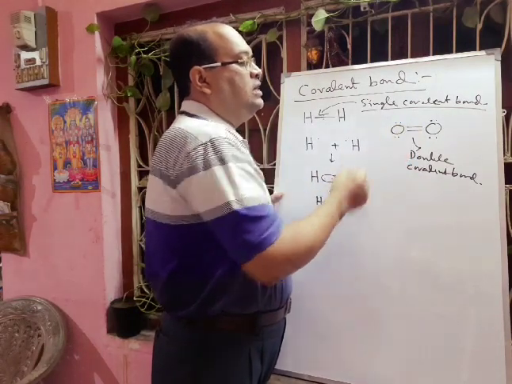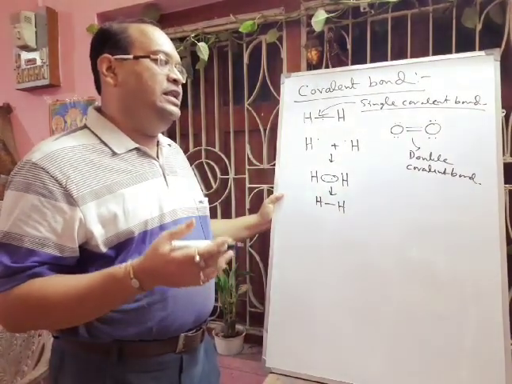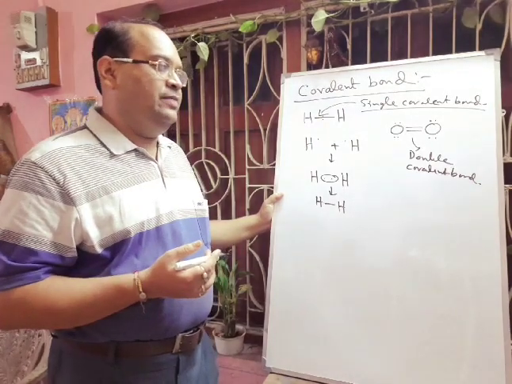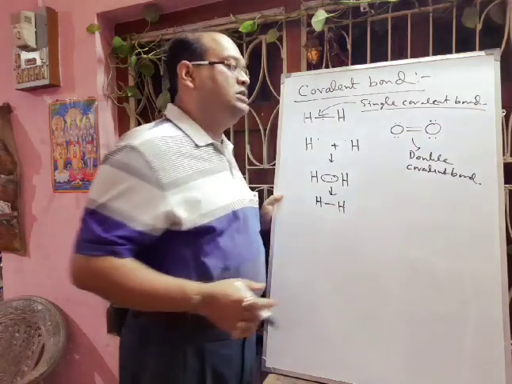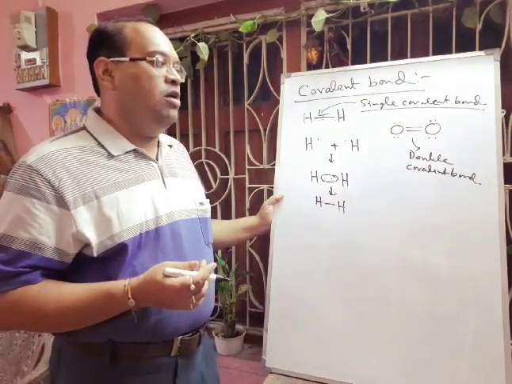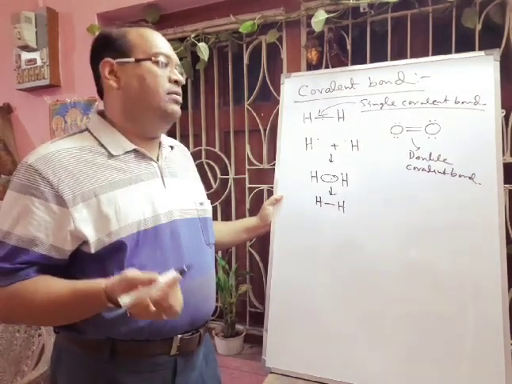So both oxygen atoms satisfy the octet and gain the nearest neon gas structure. Since 2 electron pairs are present between these 2 oxygen atoms, it is called a double covalent bond, or double bond.